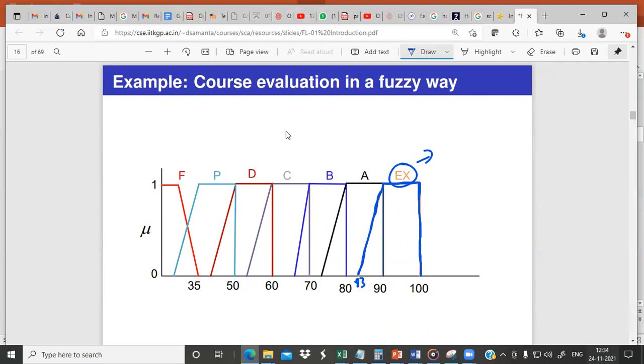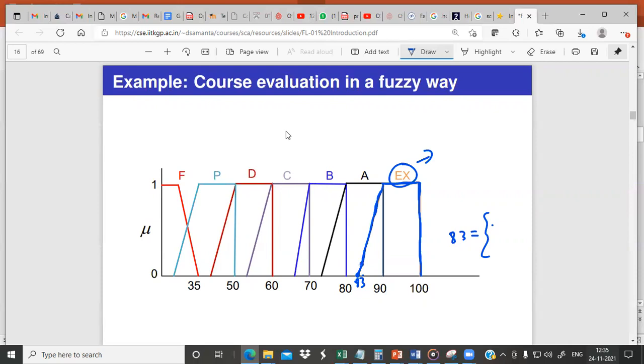Say if somebody scored 83, then their membership score for exceptional is 0, because it is coming here, right? Say somebody scored 84, then their membership score for exceptional is maybe somewhere here, 0.1.